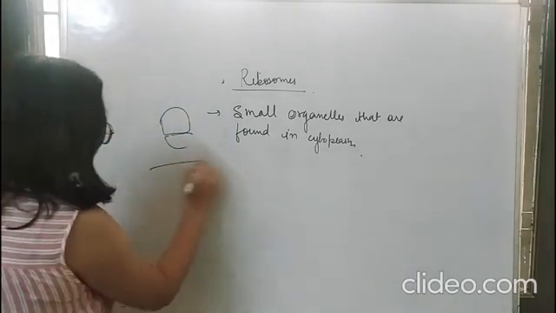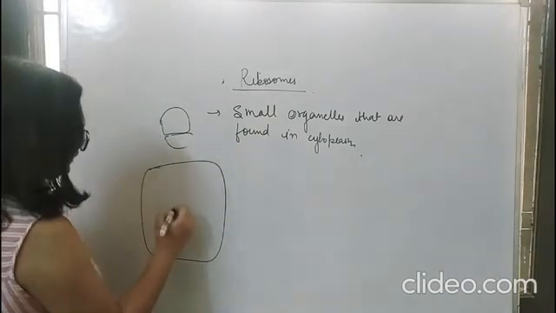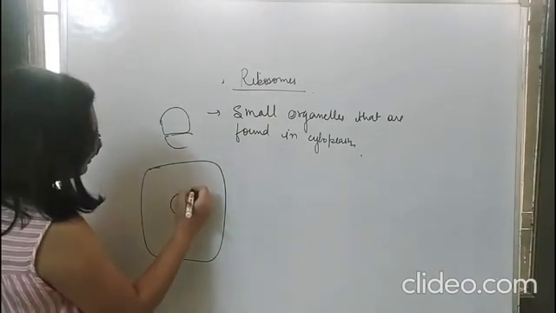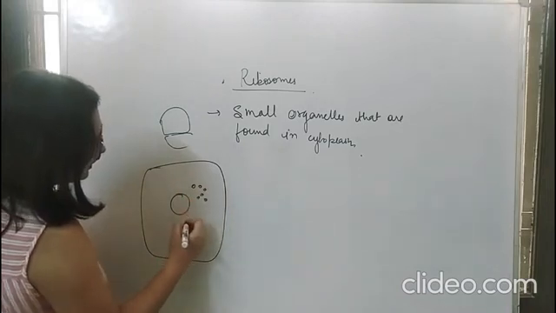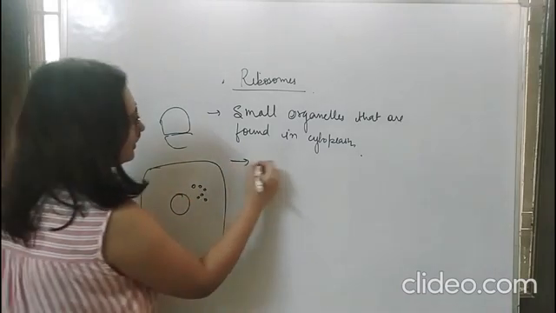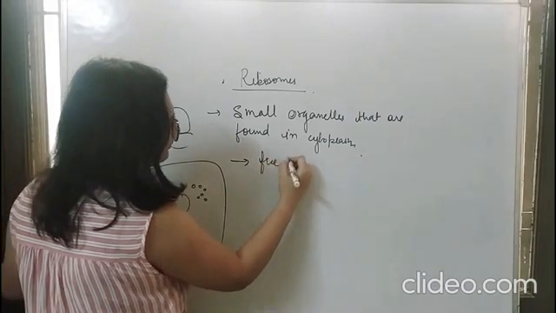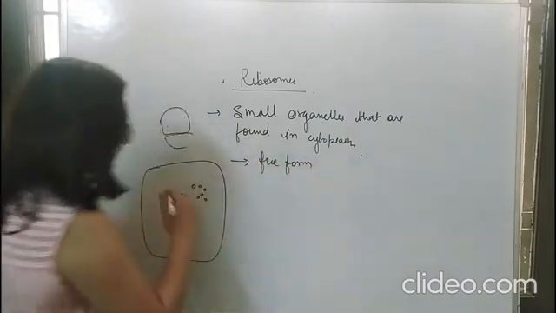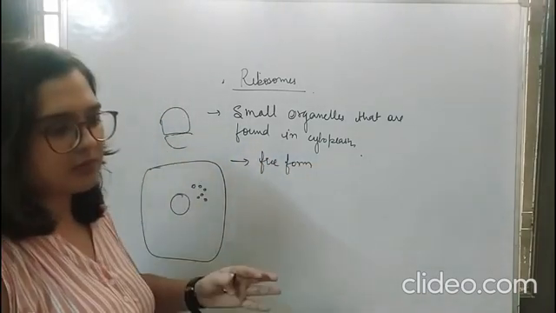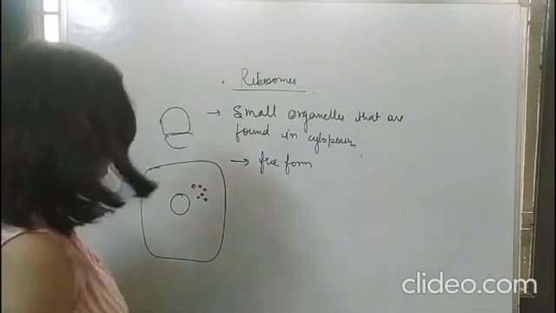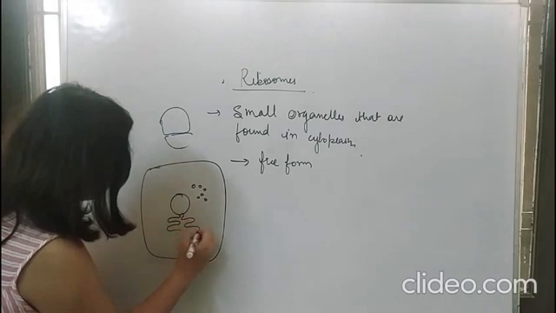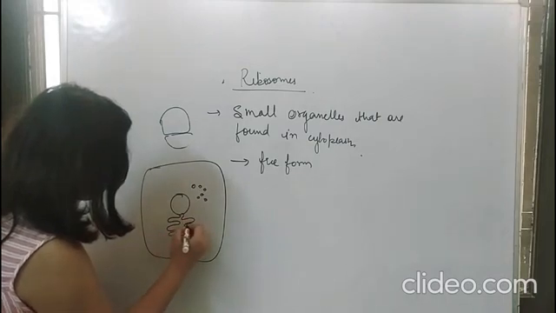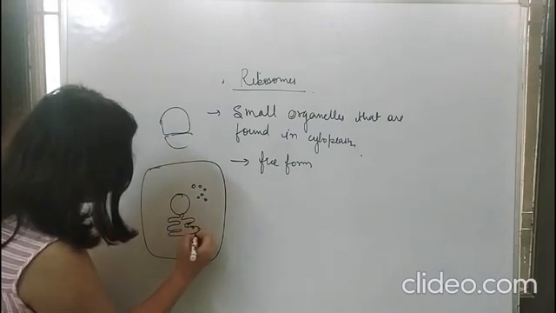See, if this is the cell, fine, this is the nucleus. So here we have ribosomes. So they are present in the cytoplasm. They are present either in free form. Free form means they are just swimming here and there in the cytoplasm. They are very free. Or they are attached to endoplasmic reticulum.